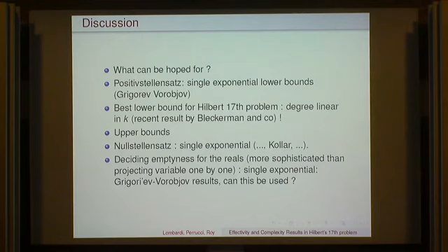So what is your guess, though? Is it closer to linear or closer to exponential? Well, I think it would be very unlikely that it's better than single exponential. We know also, for example, deciding the emptiness for the reals, if we don't eliminate the variables one after the other, we get some single exponential. So single exponential would be great. But for example, I told you we are using this algebraic proof of Laplace for the fundamental theorem of algebra.